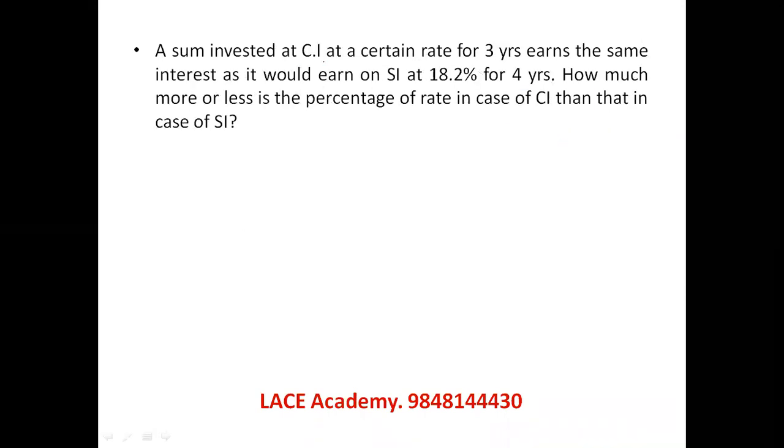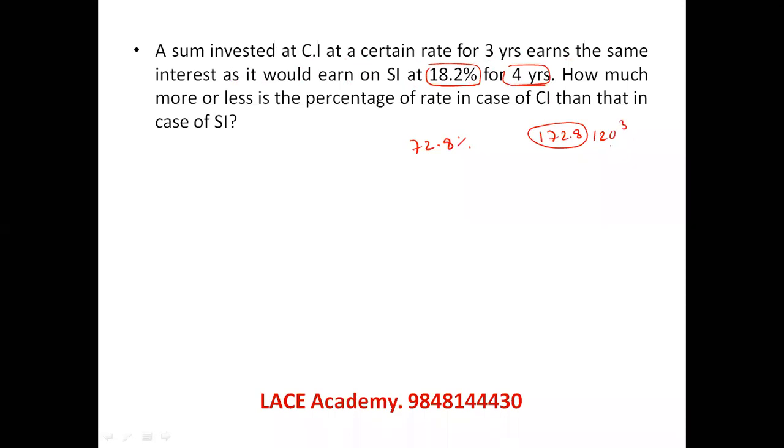A sum invested at compound interest at a certain rate for 3 years earns the same interest as it would earn on simple interest at 18.2% for 4 years. For 18.2% simple interest for 4 years, the total interest percentage is 18.2 into 4, which is 72.8. 72.8 comes when we have 1728. 1728 is 12 cube. 12 cube is coming when I take 120 whole cube. 120 whole cube actually means that the interest percentage for compound interest is 20%. Then only 3 years will get 72.8%.